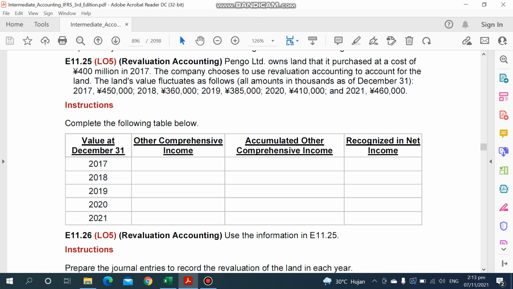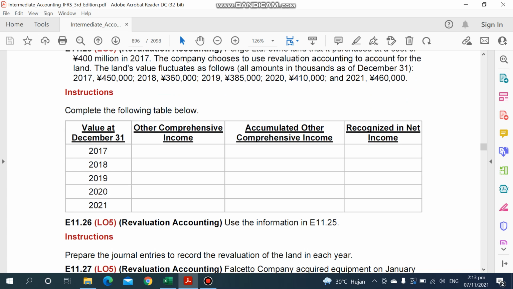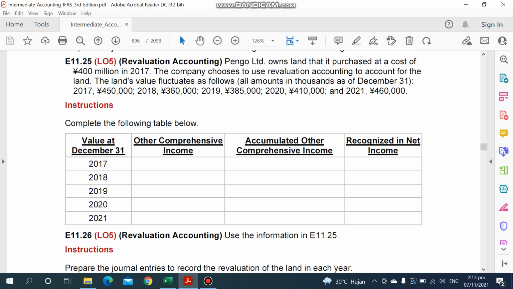So we need to complete this table below, for 5 years. And then in 26, we use this information to do the journal entries for each year. Okay, so we will do the table first.